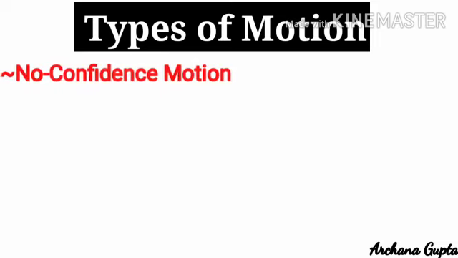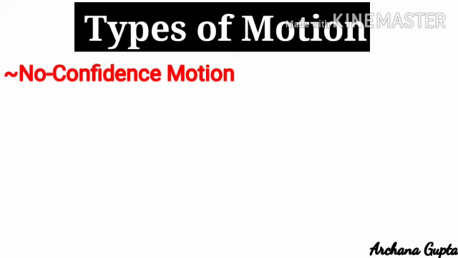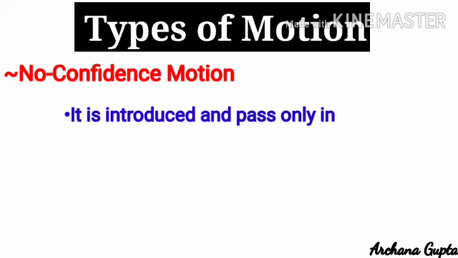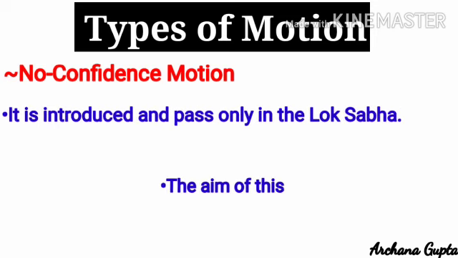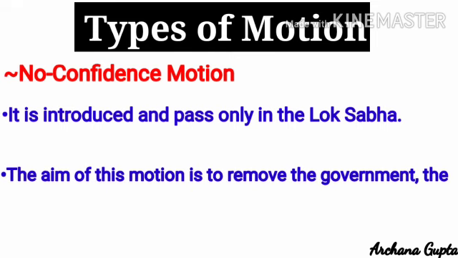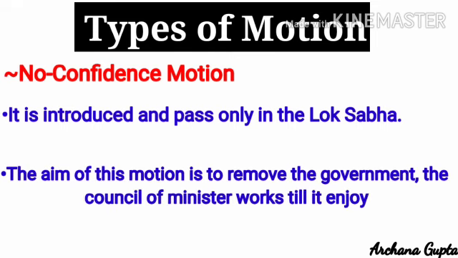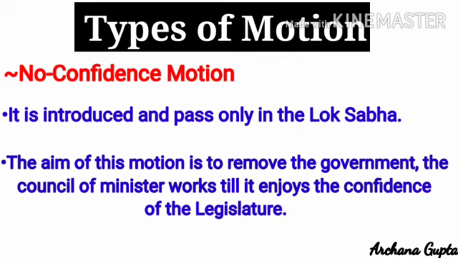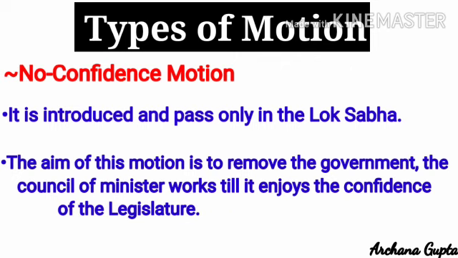Now, let's talk about no confidence motion. No confidence motion is introduced and passed only in the Lok Sabha, and the aim of this motion is to remove the government. Means the Council of Ministers works till it enjoys the confidence of the legislature. This proposal is introduced only by the opposition, and if a successful motion of no confidence is passed in the Lok Sabha, the Council of Ministers has to resign. And if, on the other hand, the majority votes against the motion, the government survives.